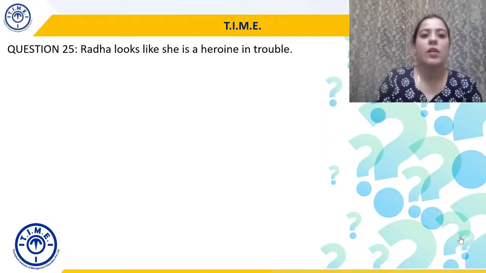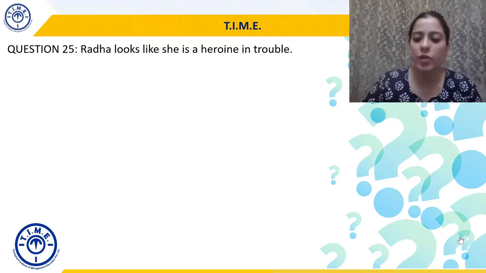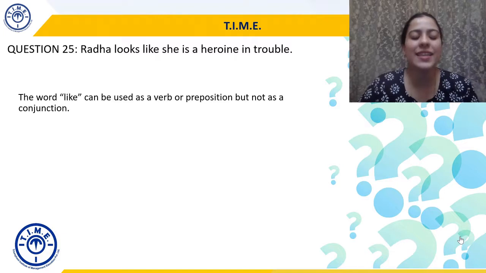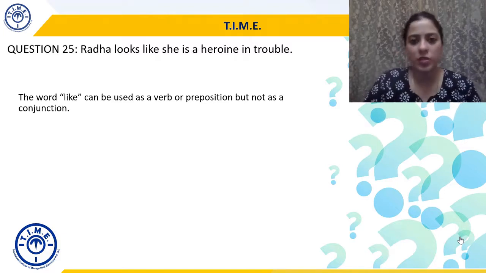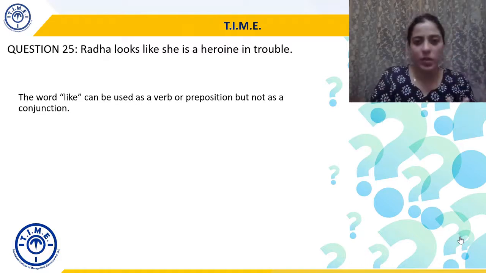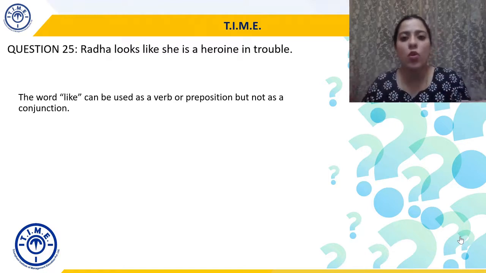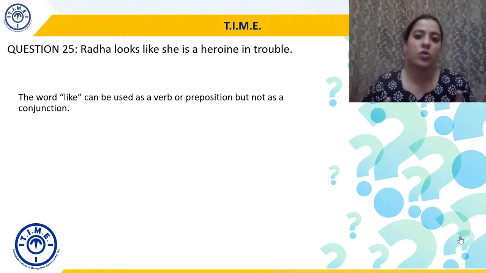Question 25. Radha looks like she is a heroine in trouble. Now the word like can be used as a verb or preposition but not as a conjunction. Basically, it can't be used to join two things. It can be used like a verb, to like someone. It can be used like a preposition. But you cannot use it to join two different parts of a sentence.